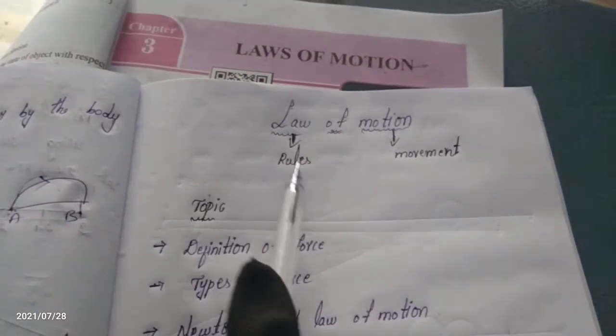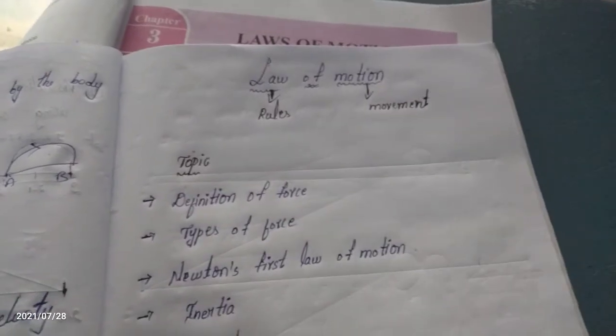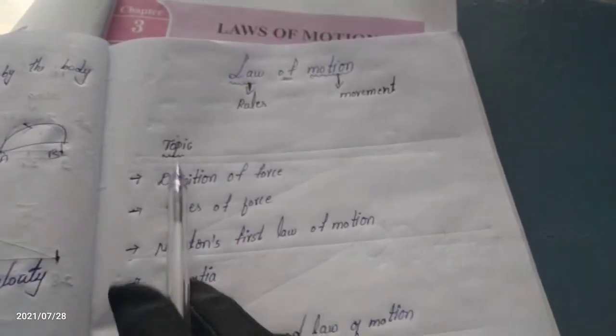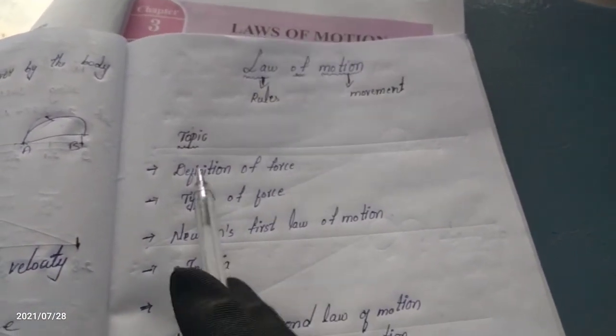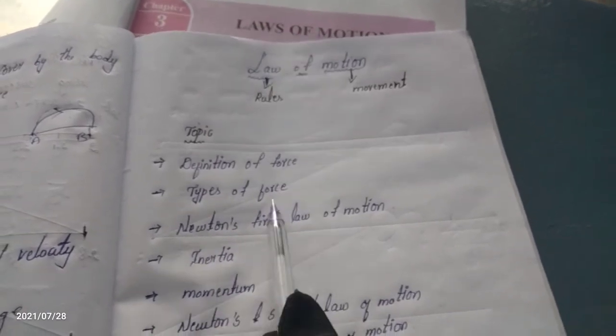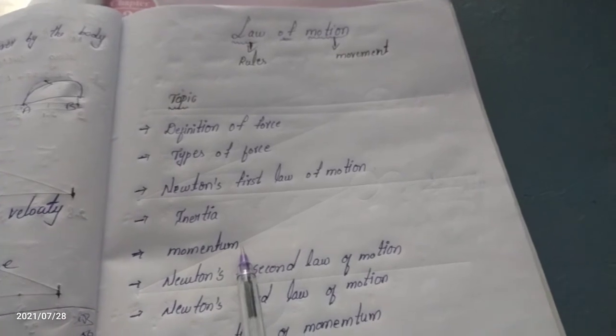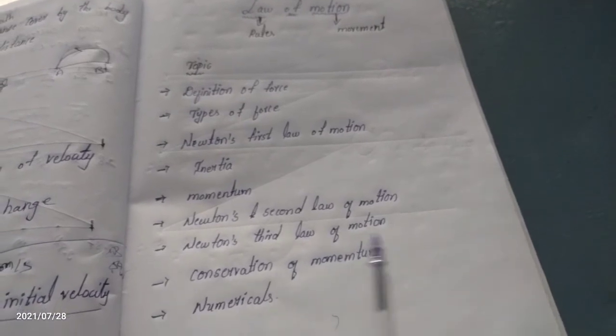The third chapter is the laws of motion. Laws means rules, and motion is momentum. In this chapter we are going to learn these topics: the definition of force, types of force, Newton's first law of motion, inertia, and momentum. Momentum is a product of mass and velocity. Then Newton's second law of motion, Newton's third law of motion, conservation of momentum, and numericals. Numericals means problems. We will discuss these topics in your upcoming videos.